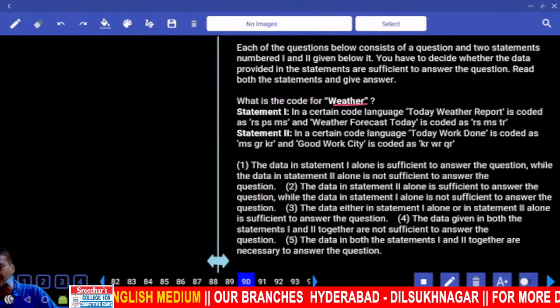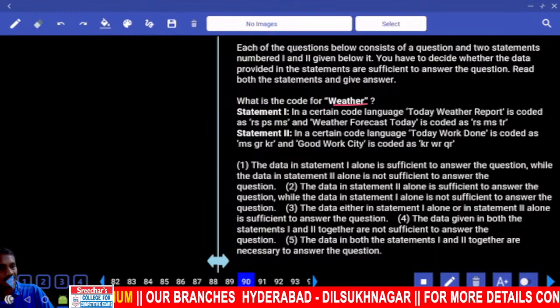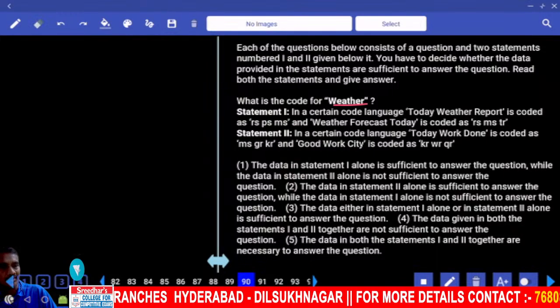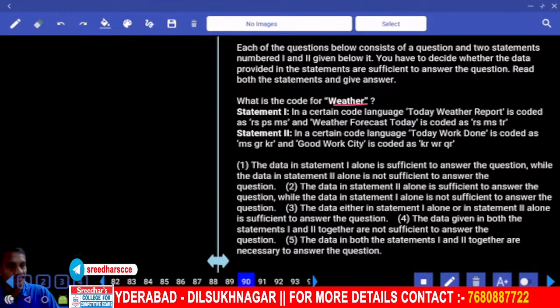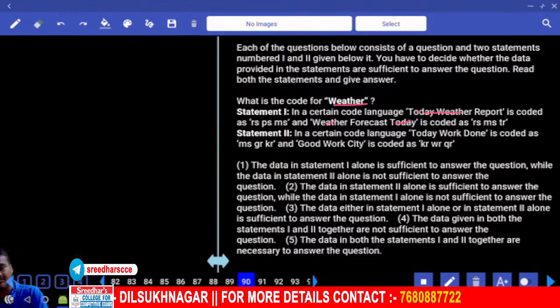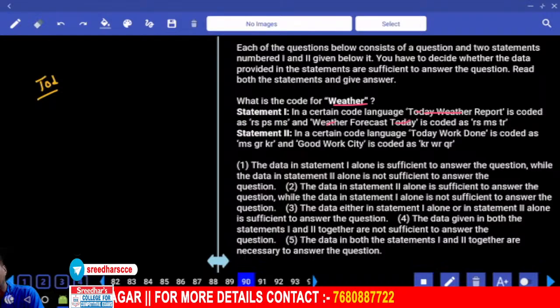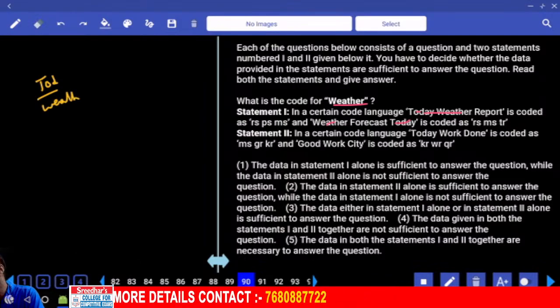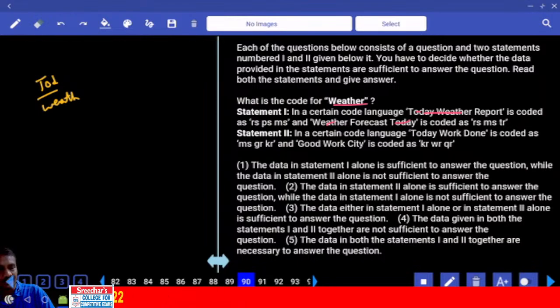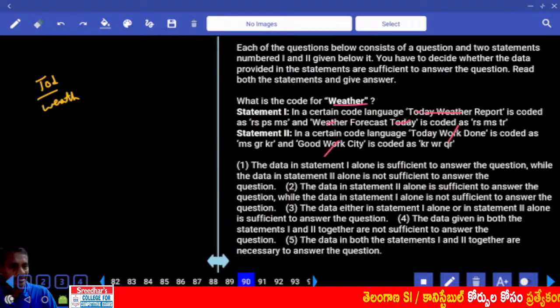Now what is the code to the word weather? The code to the word weather is in today weather report, weather forecast today. Now what are the words that are common? Today and weather. These 2 words are common and 2 codes will be common. The code for weather cannot be identified with the help of 1 alone. Then second, today work done and good work city. Then what is the work? Work is the word that is common. But we cannot identify today. Clear?